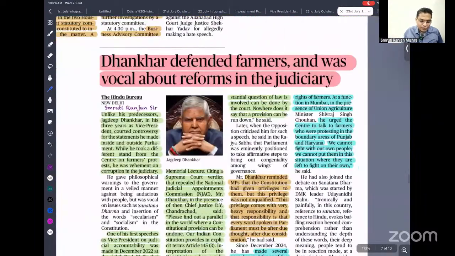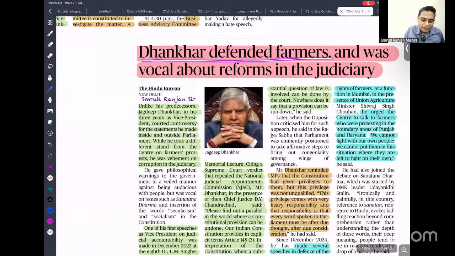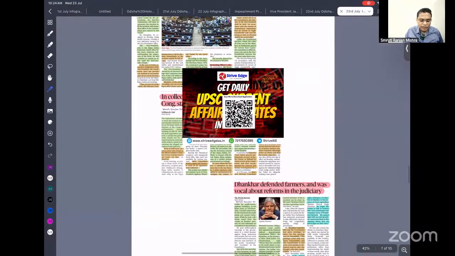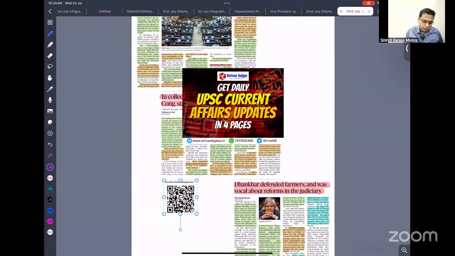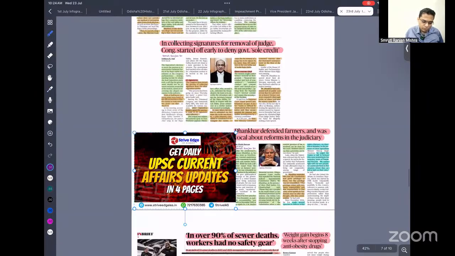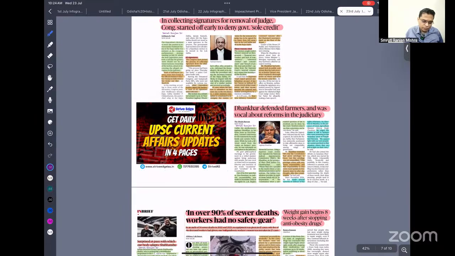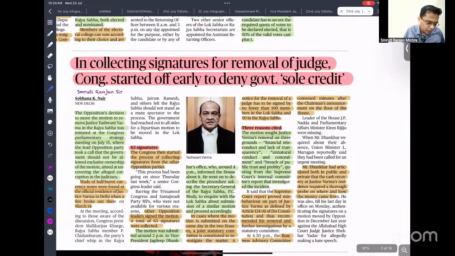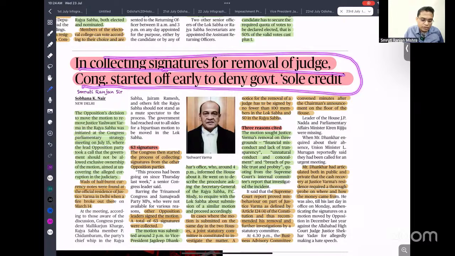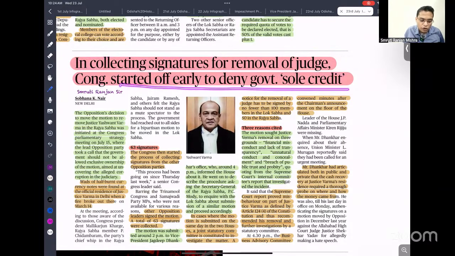So next, this is about Dhankhar, who defended the farmers and was vocal about reform in the judiciary. So just read it out. Nothing much important, but it is a little political, very political. In collecting signatures for the removal of judges, Congress started off early to deny the government sole credit, to remove Yashwant Verma from the office of High Court judge. So this is very political news. I don't think you need it.